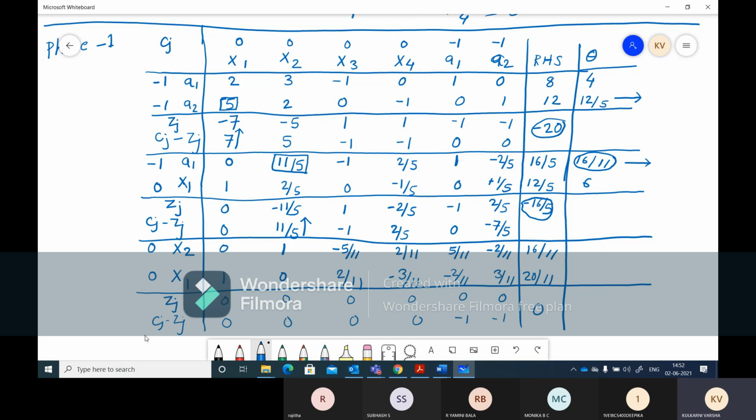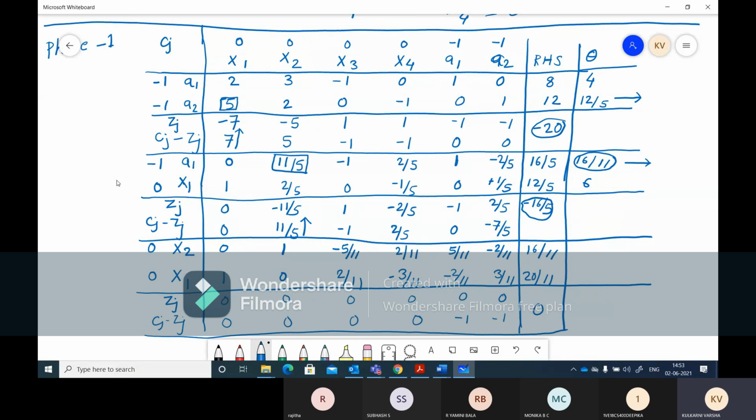So if you see this, that means what? You got all zeros or you got negative values. That means there is no positive value. You don't have any value which will go into the next iteration. So all zeros or minus values are there. So our phase 1 will stop over here, and you can find that minus 20, then minus 16 by 5, and then it came to a 0. Right? So it's increasing from minus to this to this, right?